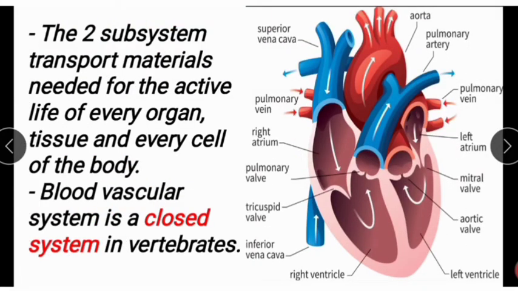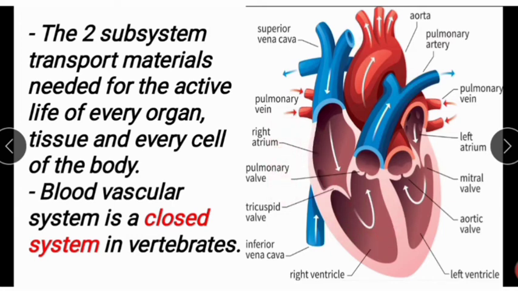Next, the heart is a muscular organ that pumps blood around the body by circulating it through the circulatory system or vascular system.